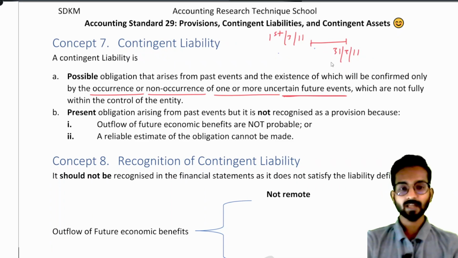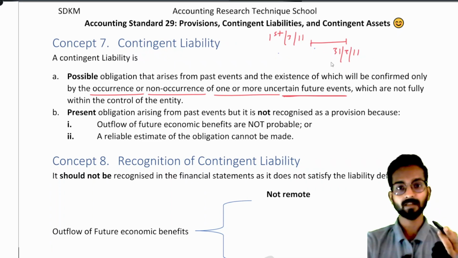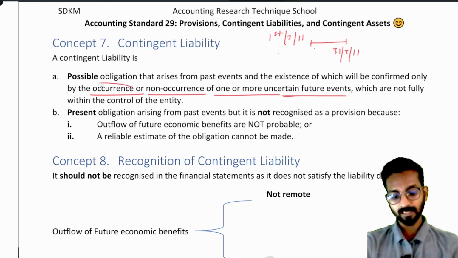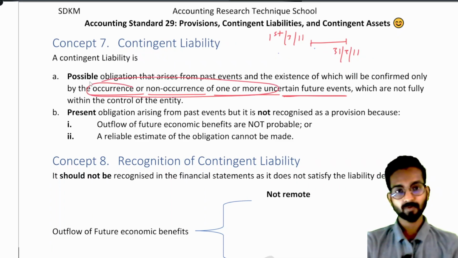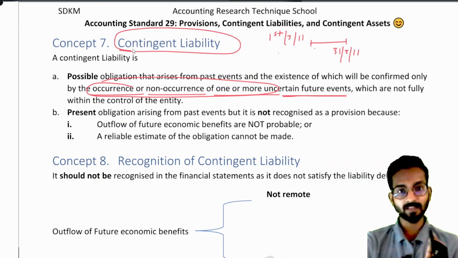So I will say I might have to pay some money, or I might be liable to pay some money. When there is the word might, it means it depends on the occurrence or non-occurrence of a future event, because it depends on the result of the court. So I will say I might have to pay the obligation. I might have an obligation. It means I have a contingent liability. I do not have the liability. I have a contingent liability.